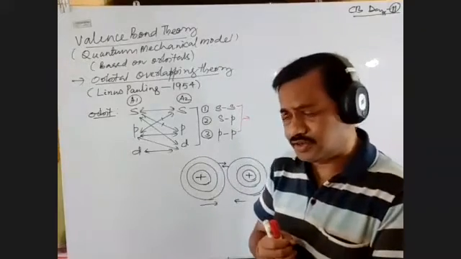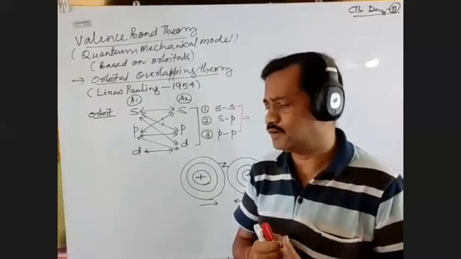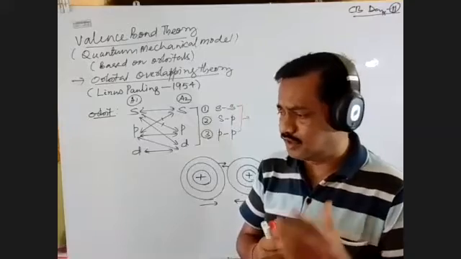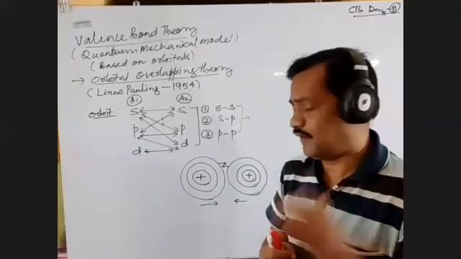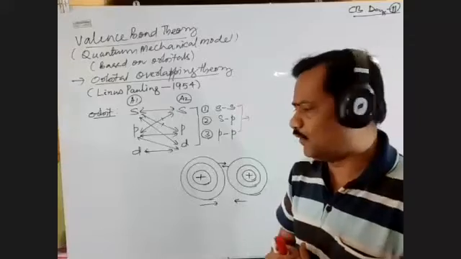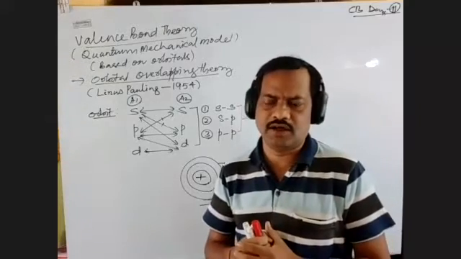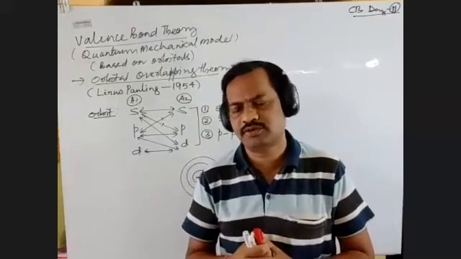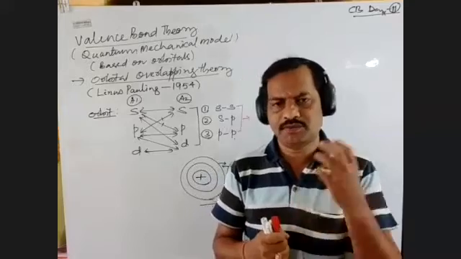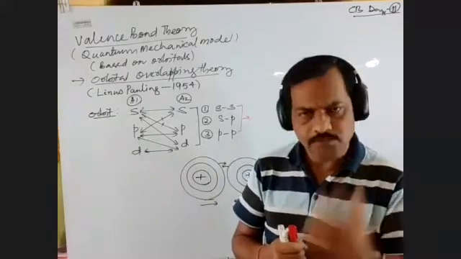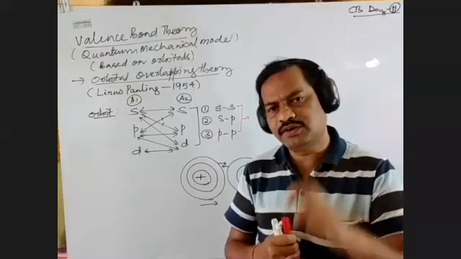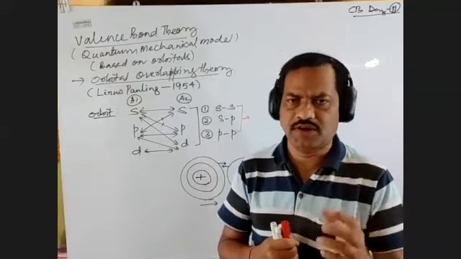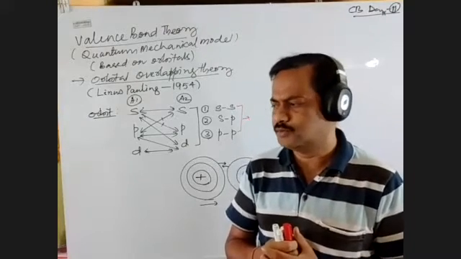Still, it depends on that covalency. Second point, the valence electron pair repulsion theory could not explain the strength of the bond energy and the electronic nature of a covalent bond.